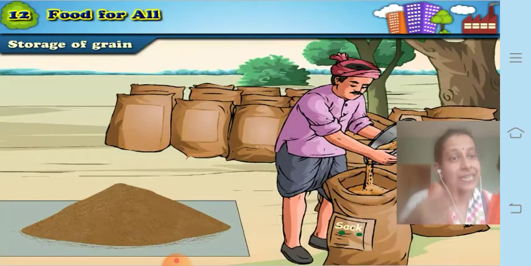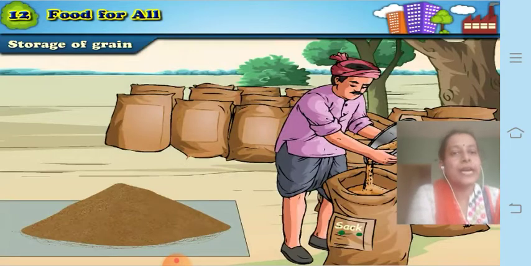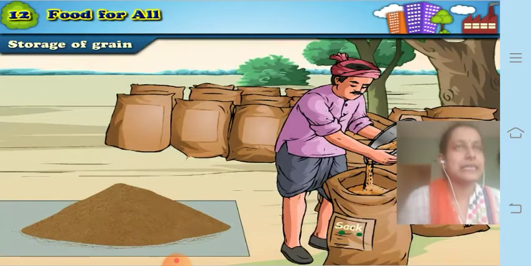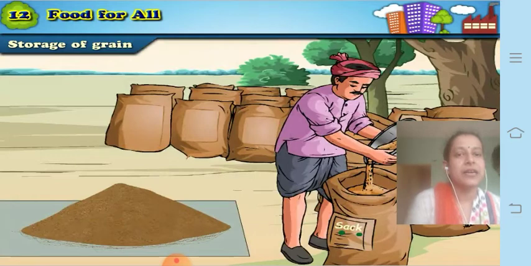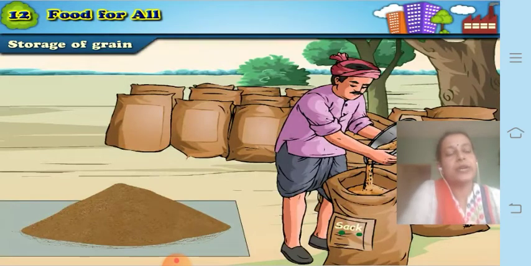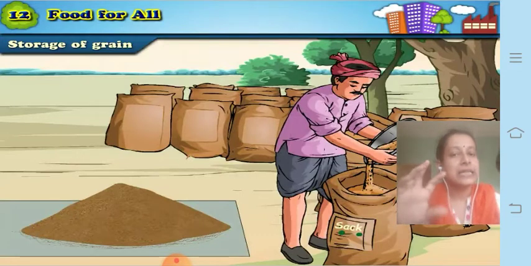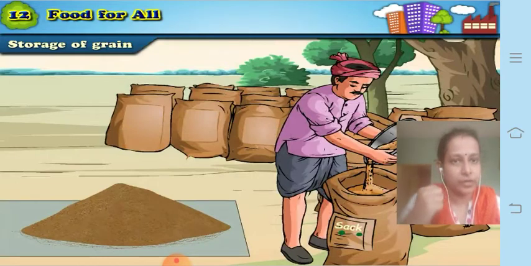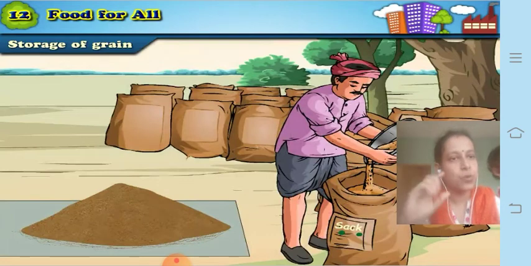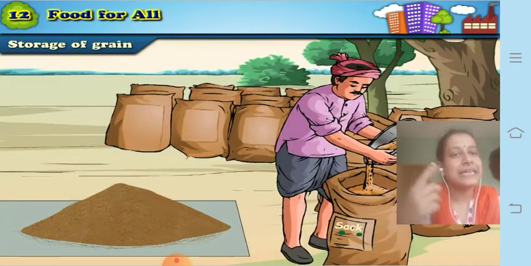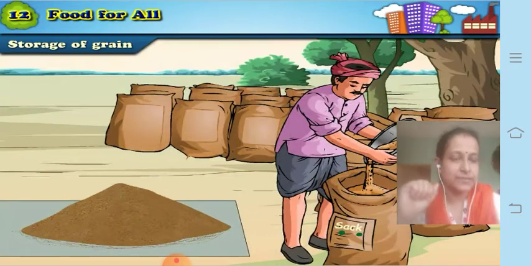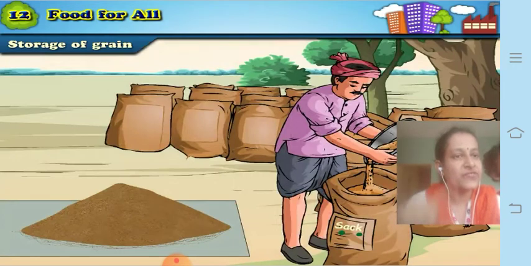You will be studying in the methods of preservation why drying of the grains is important. Now you might have seen that farmers keep the grains on the road for drying. Why is it important? It is because the fresh grains which are harvested contain a lot of water. A lot of water content is there inside it. So because of the water content, what can happen? It can get infested by certain microorganisms. Now there are microorganisms called fungi.